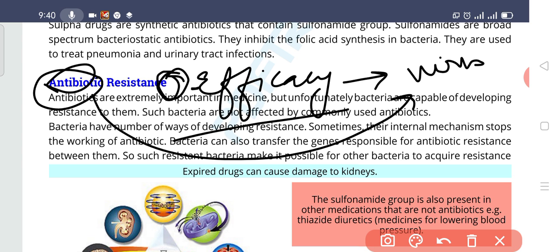because obviously if we discover drugs and then after some time the drug is not able to kill the bacteria, the whole drug is a waste. Obviously the bacteria are developing resistance to it. That's why it is said that you should take the medicine for the time period recommended by the doctor.